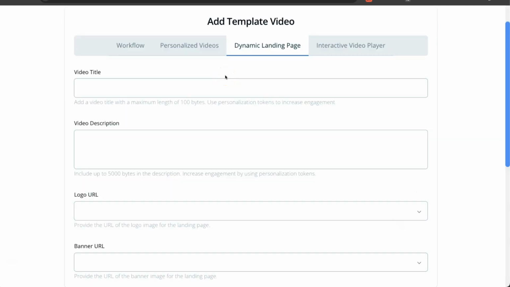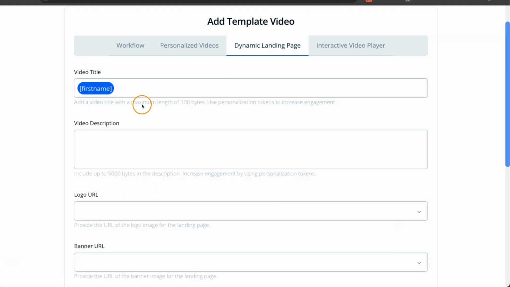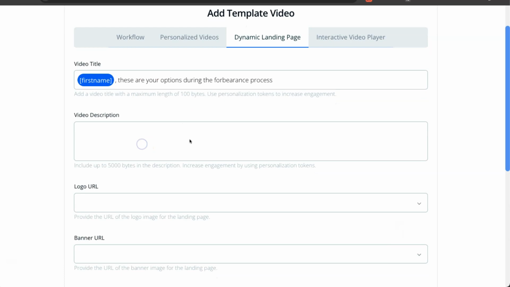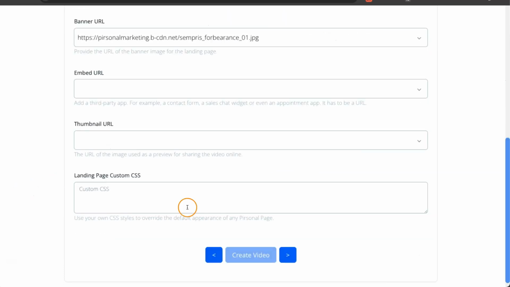Want higher engagement? With Personal, you also automatically create landing pages for every contact. Here is how. And here's the description. I am going to add the logo URL, the banner URL, and I'm going to continue.